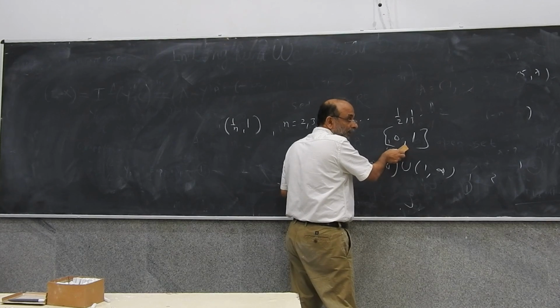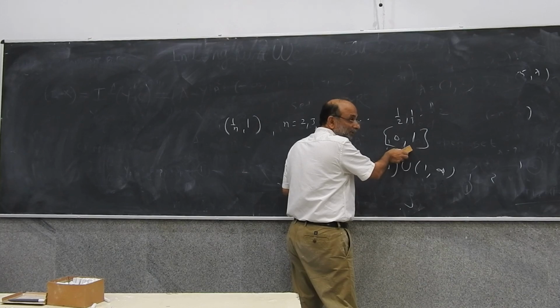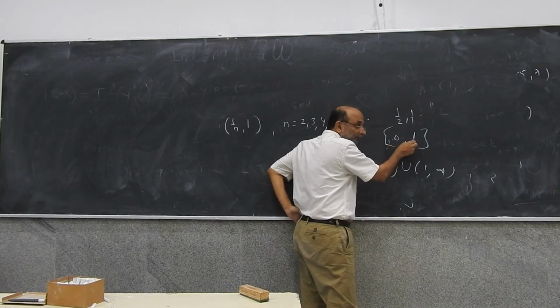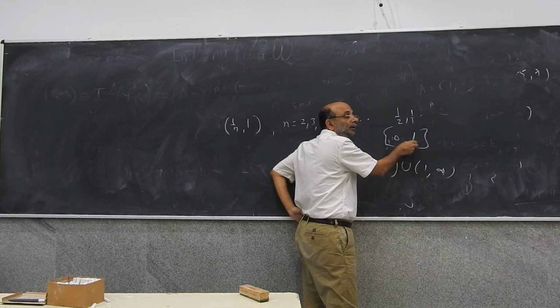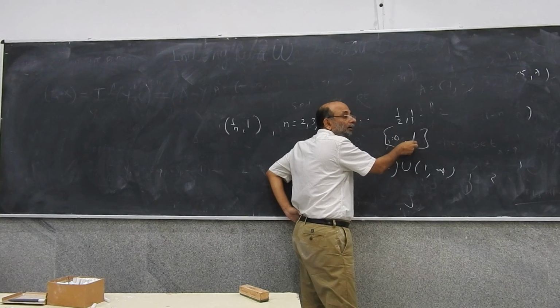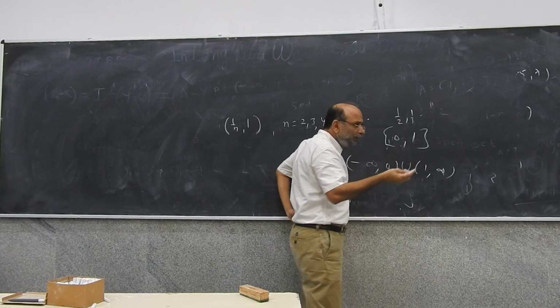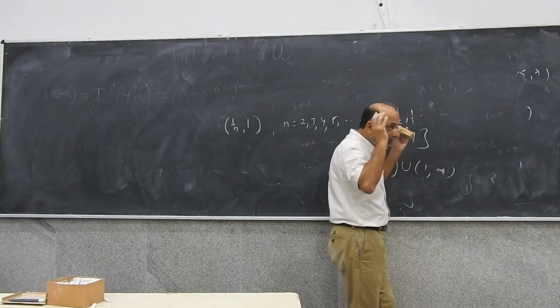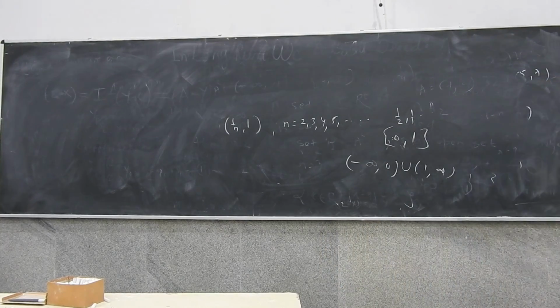No, I would not say it's going to be an open set. Why? Because it's a set containing all points between 0 and 1, and 0 and 1 themselves. Yeah, but if you say not including 0 and 1, then it will be an open set. When I put a square bracket, it means that it includes the boundary. If it is round, it does not include.